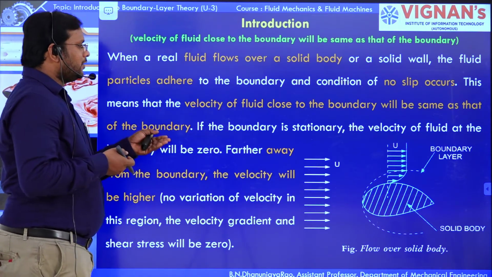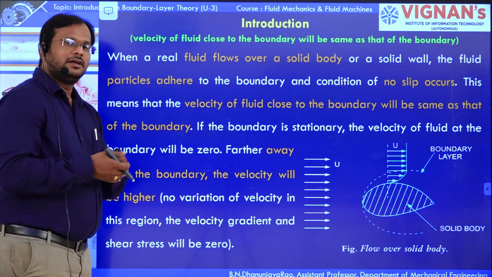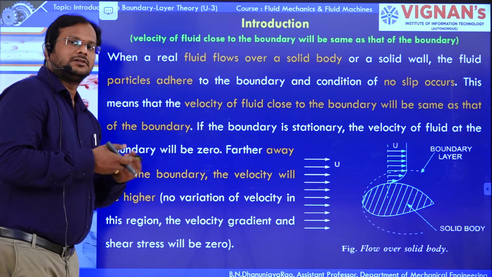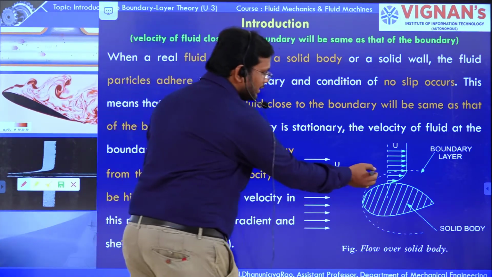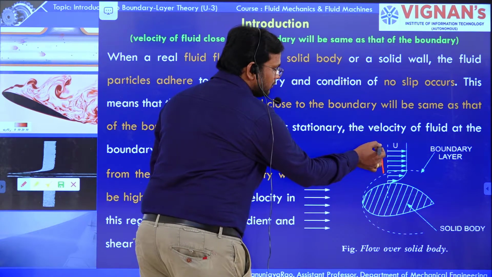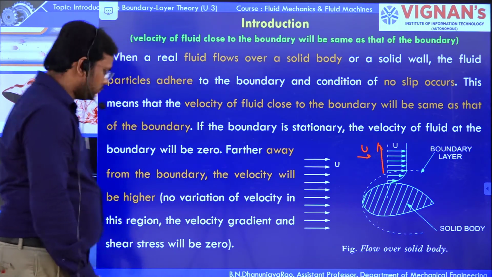If the boundary is stationary, then the velocity of those fluid particles is 0. Further away, the velocity of the fluid particles is the free stream velocity, that is u.